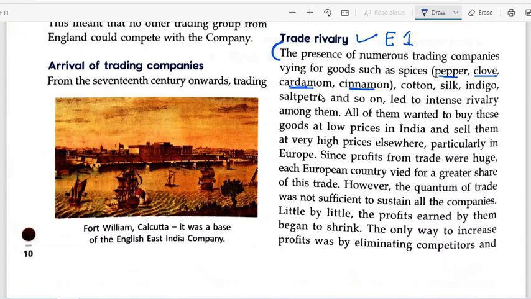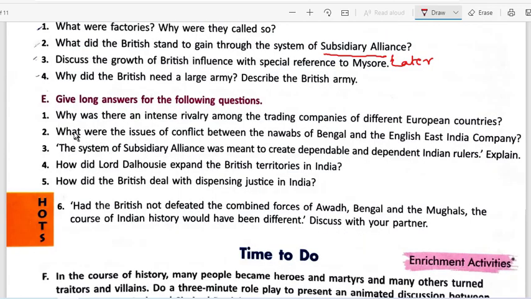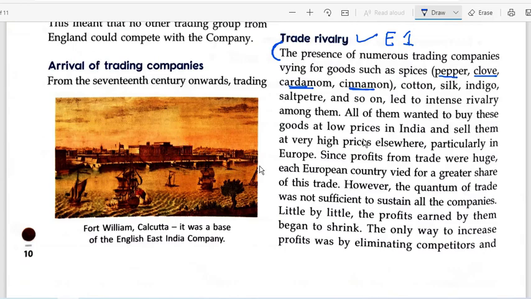The presence of numerous trading companies led to intense rivalry. All of them wanted these goods at lower prices in India and to sell them at very higher prices in Europe. Okay, all right. We can cut it short a little bit. All of them wanted to buy these, all the European countries wanted to buy spices, buy goods at lower prices in India, sell them at higher prices elsewhere, particularly in Europe.